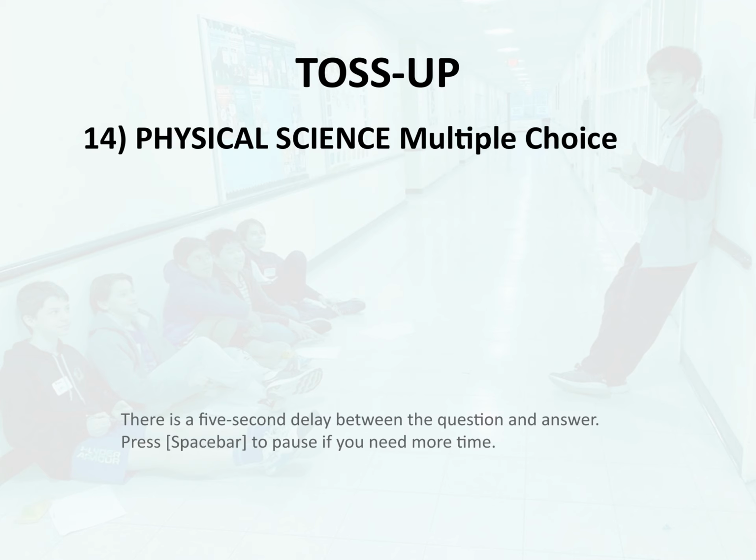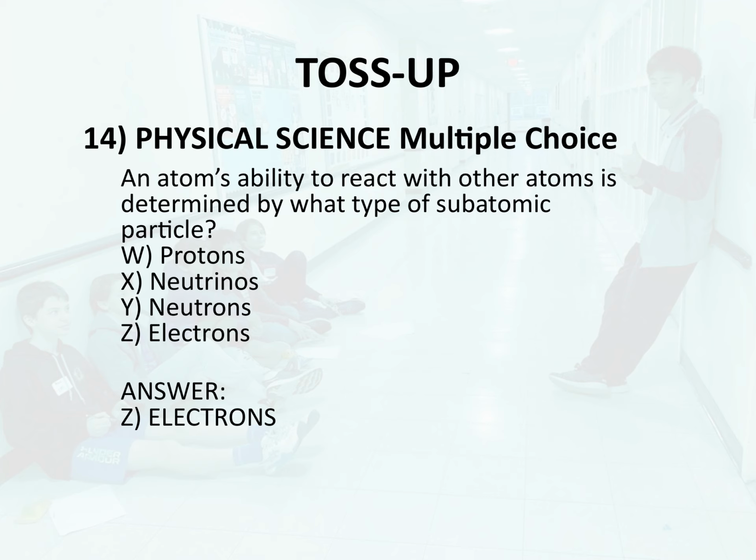Toss-up 14. Physical science. Multiple choice. An atom's ability to react with other atoms is determined by what type of subatomic particle? W. Protons. X. Neutrinos. Y. Neutrons. Z. Electrons. Answer. Z. Electrons.